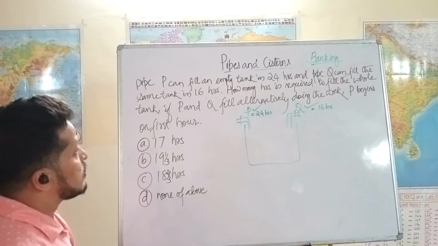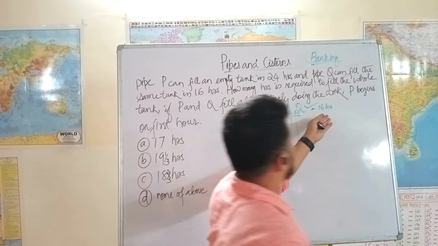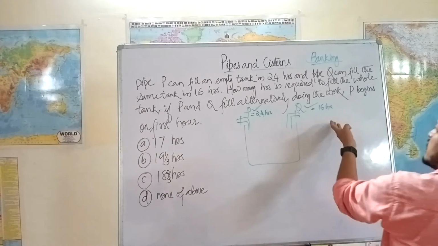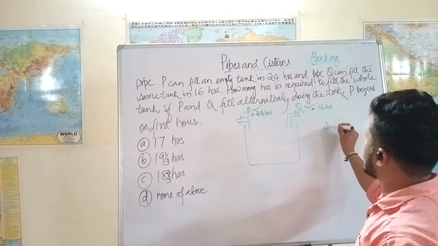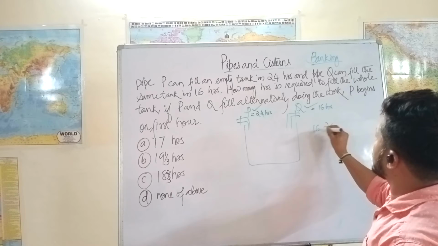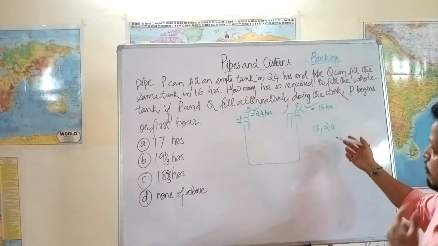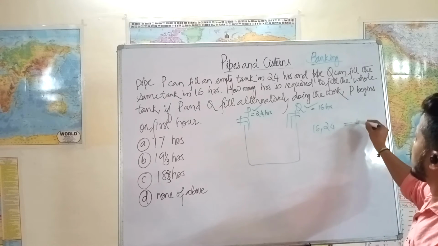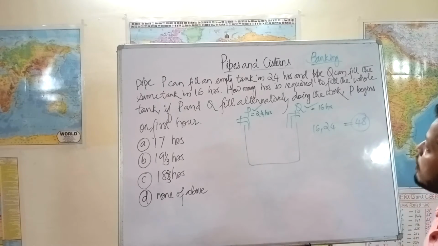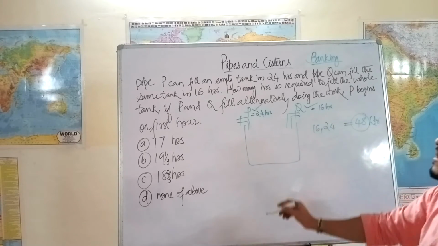Okay. We have 24 and 16, right? Let's take the LCM of this as the capacity of the tank. So it has to be a multiple of 24. 24, 48. 48 is divisible by 16. Okay, let's take 48 as the total, or 48 liters is the capacity of the tank.